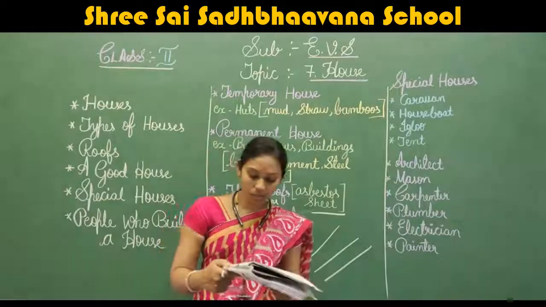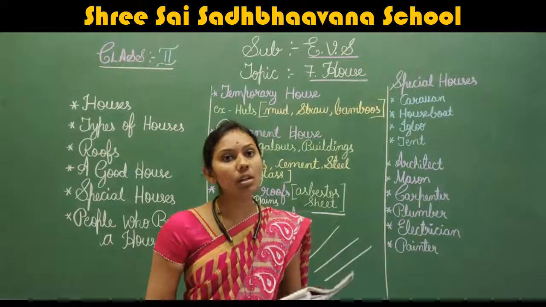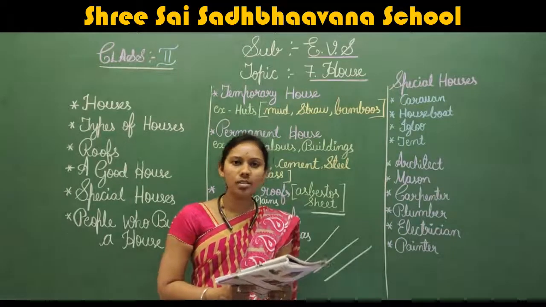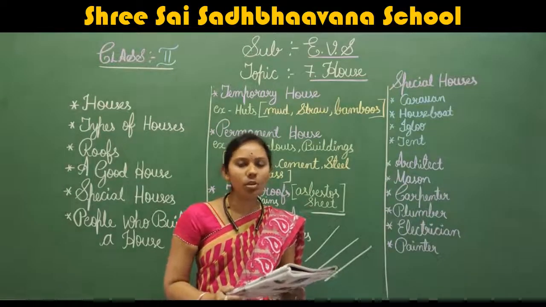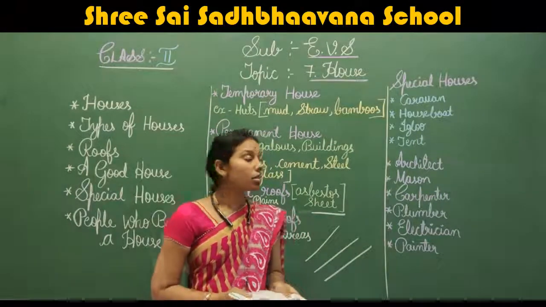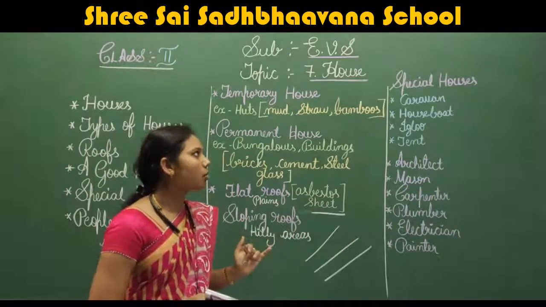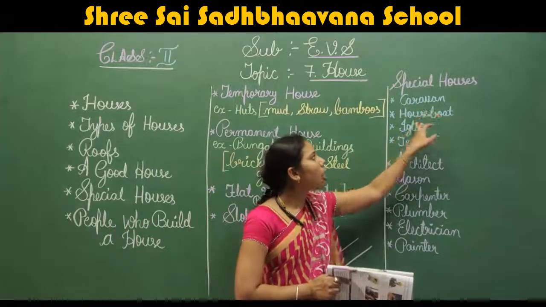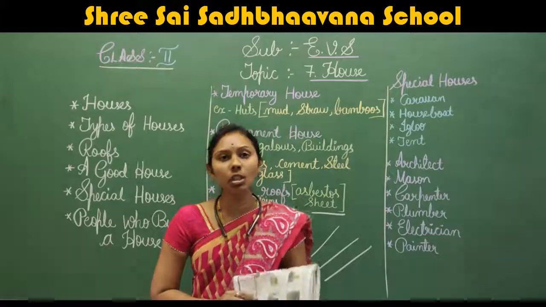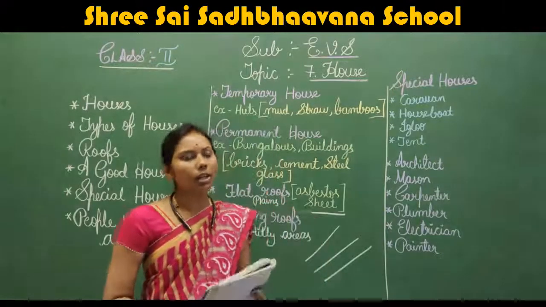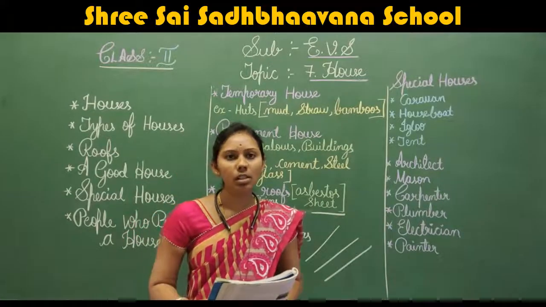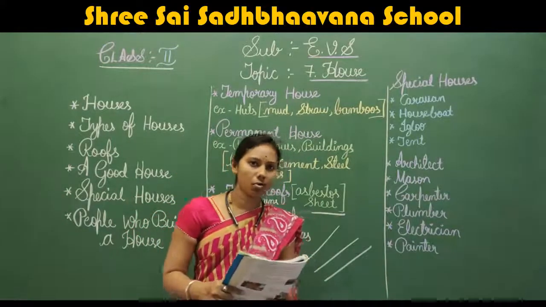The Eskimos will live in the igloo. In the cold regions, the Eskimos will be there, no? Eskimos are going to live in these igloos. These are the special types of houses. See, caravan, houseboat, igloo, tent. These are the special houses. Lastly, we'll learn about the people who all help to build the house.